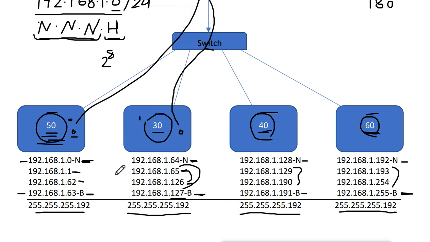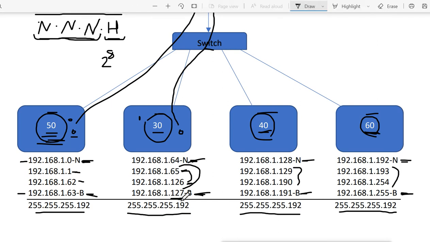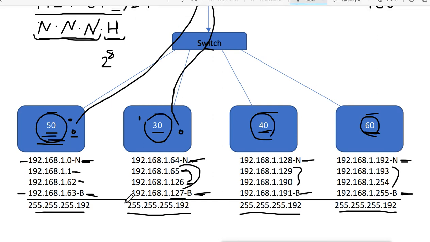But now when we did the subnetting, we created 4 subnets. Now we lose more IP addresses for network and broadcast. That means we are not able to use this address, this address, this address, this address, this address, and also this address. When you try to give these addresses to any device with this subnet mask, it will not take them. It knows that this is the broadcast address or this is the network address.